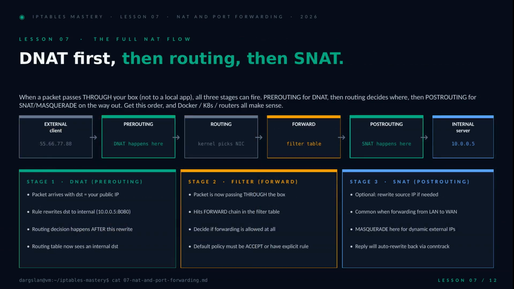Now let's stitch it all together for a packet that's just passing through. The classic router scenario. It hits pre-routing first, where DNAT rewrites the destination from your public IP to the internal box. Only then does the kernel make its routing decision, and because the destination is already internal, it correctly picks the LAN interface and sends the packet to forward. Filter rules decide if it's allowed, and finally, post-routing does SNAT or MASQUERADE on the way out. DNAT first, then routing, then SNAT. That order is why Docker, Kubernetes, and your home router all behave the way they do.